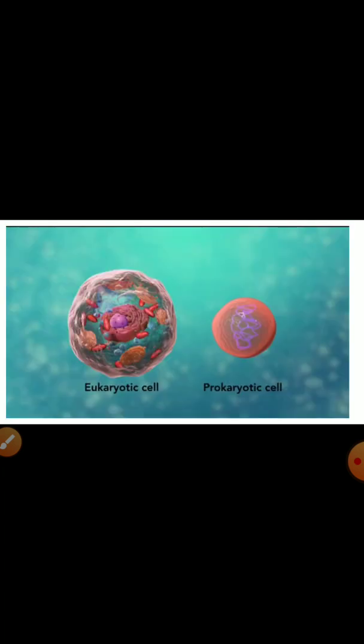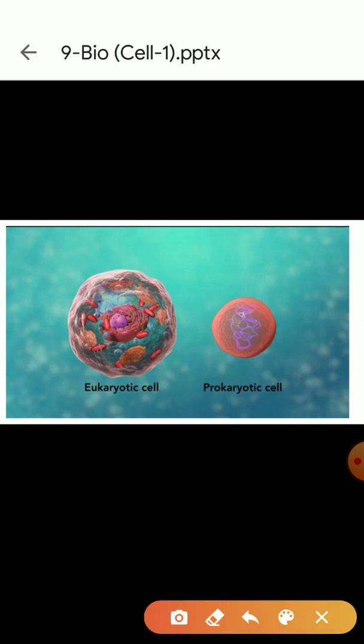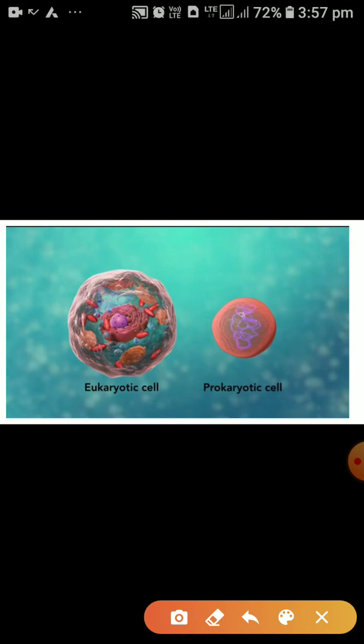Now children, here I am showing you the diagram in which you are able to see the eukaryotic cell and the prokaryotic cell. You can see in this prokaryotic cell, which we are taking as primitive cell, the organelles are present, but their nucleus is not bounded by a membrane. All the organelles are moving without any boundary.